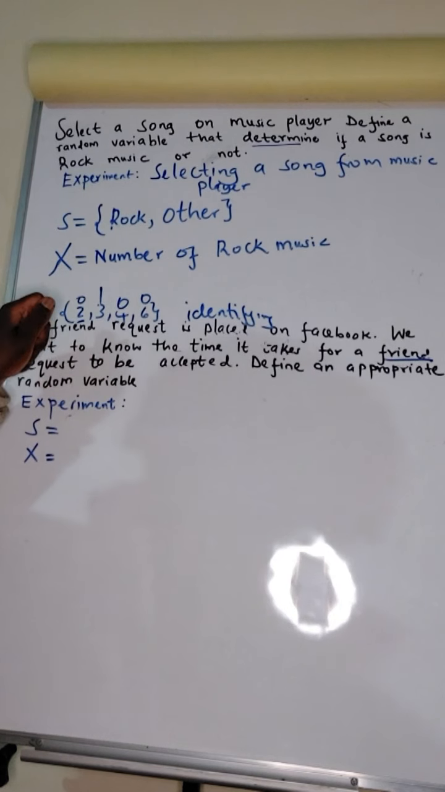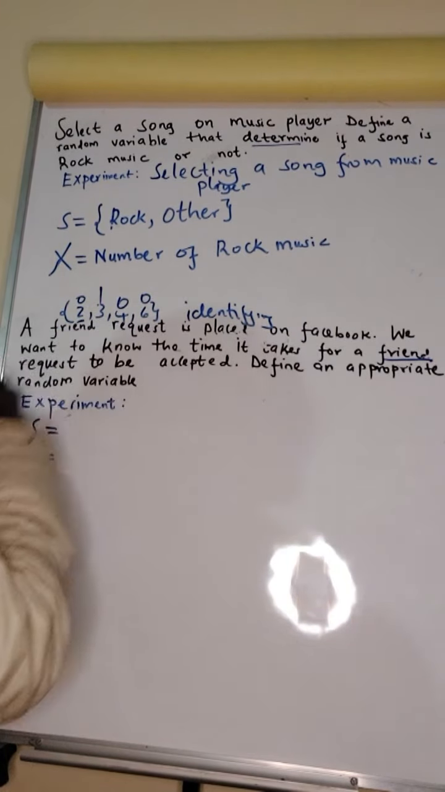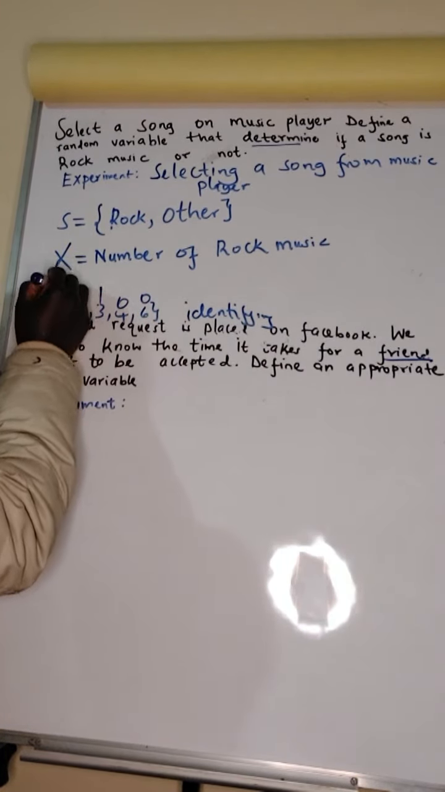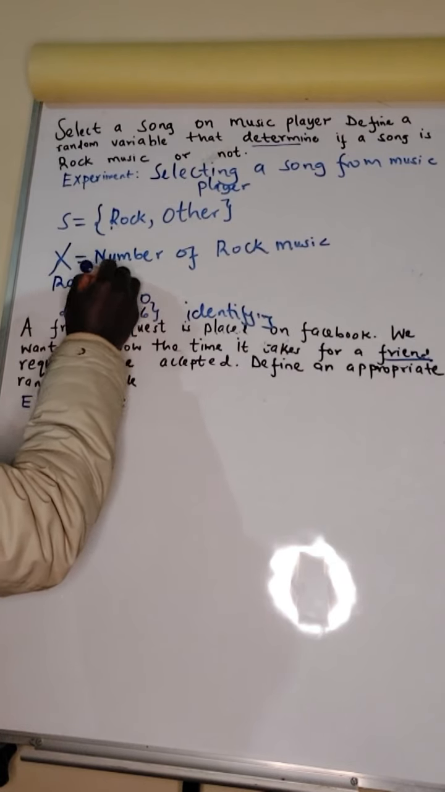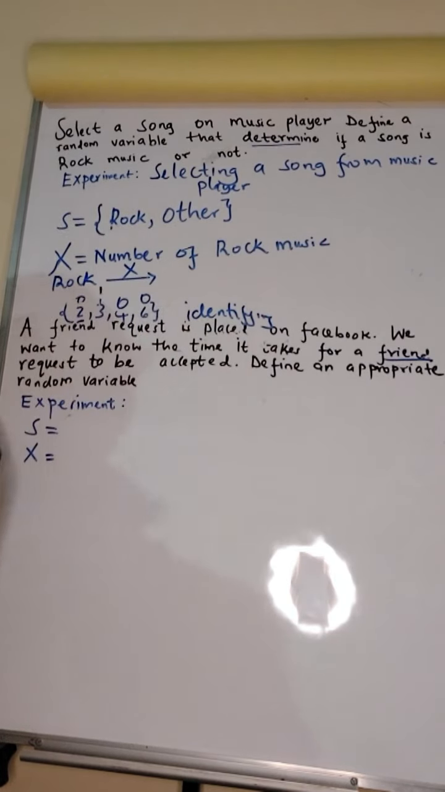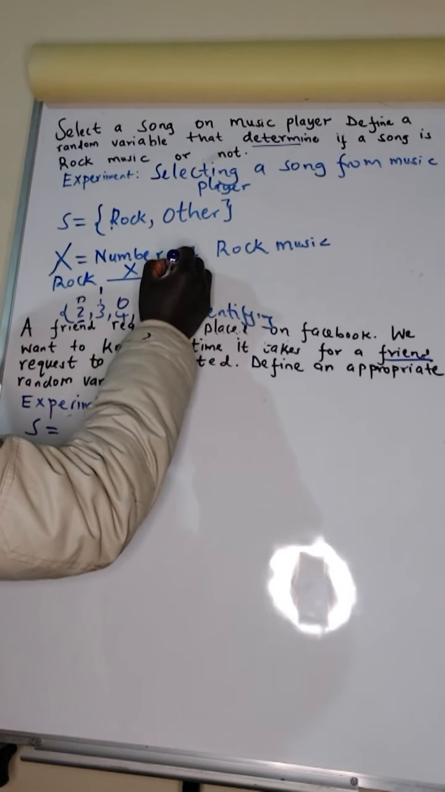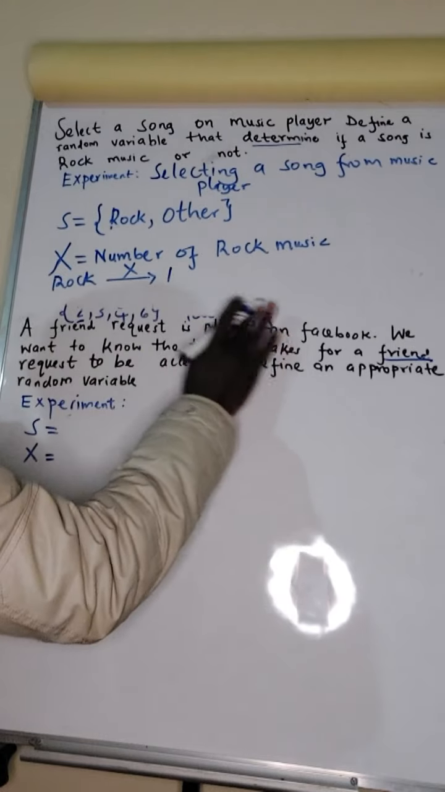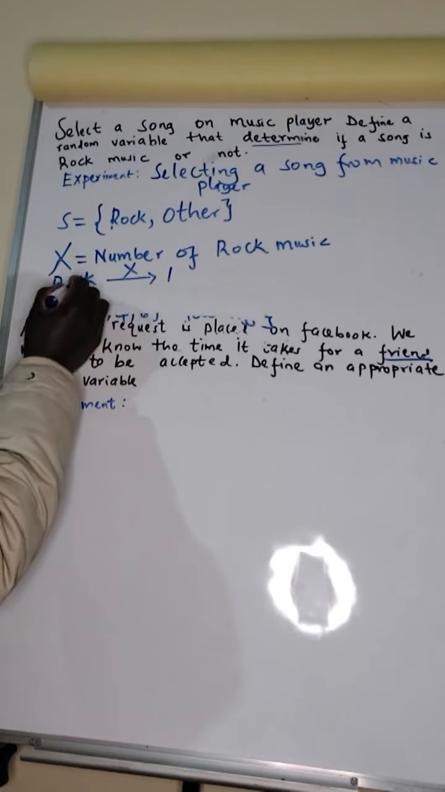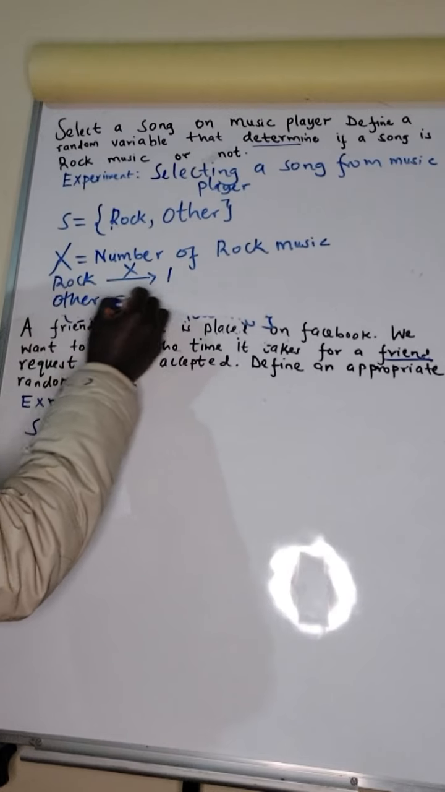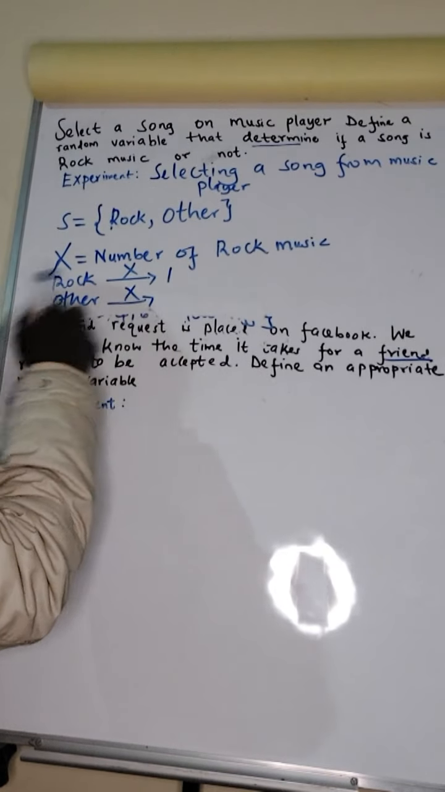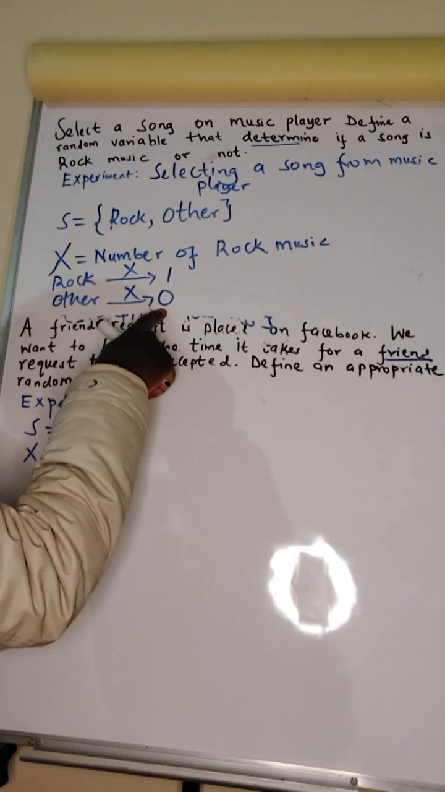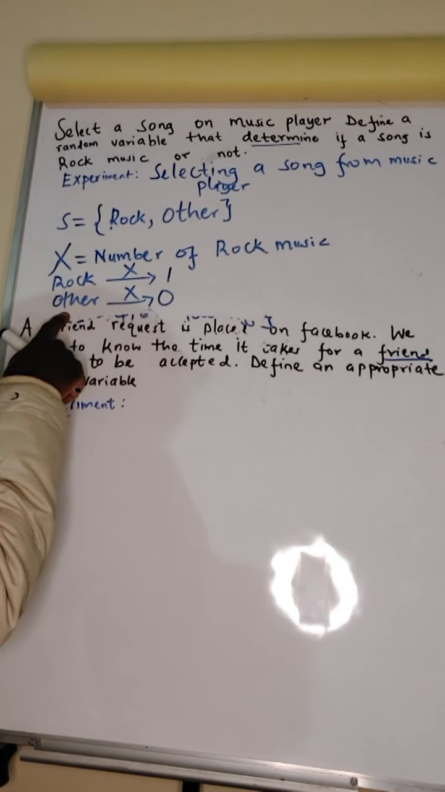And every time we identify a song which is not rock music, we give it a value 0. So in this case, our sample space is rock, and when we feed it to the random variable, it will give us 1. It has identified the rock music. And whenever other music is being played, then the random variable returns 0, meaning it has not seen a rock music.